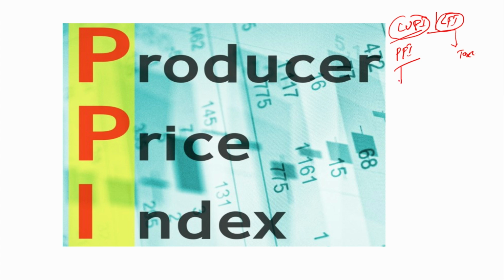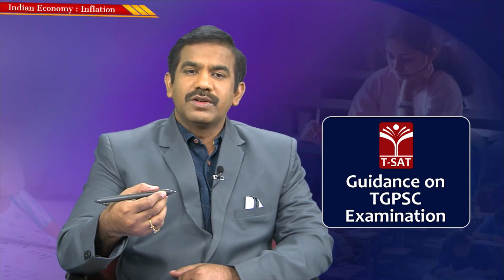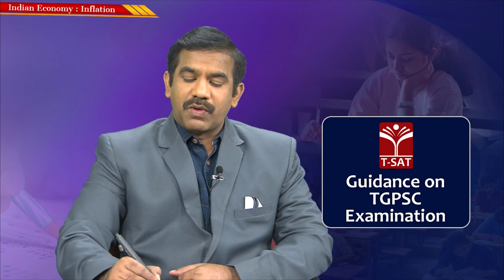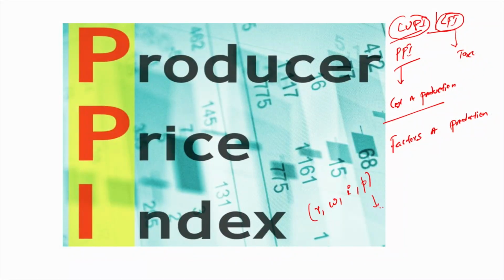But when it comes to the producer price index, in a way we are trying to figure out the rate of change in cost of production, I mean the rate of change in the factors of production. By what rate the factors of production are experiencing the change in cost. So it helps in understanding the rate at which the cost of production of various goods and services in the economy is increasing. If the rents in the country are increasing, if the wages, interest, profit margins are increasing, it means the overall cost of production of goods and services is increasing. By that logic, we could conclude that the market price of goods and services might also tend to increase.